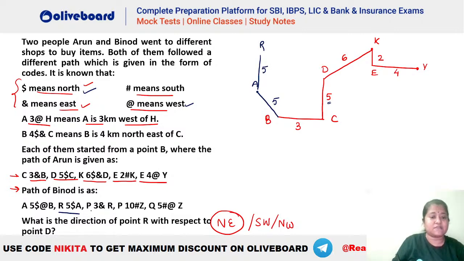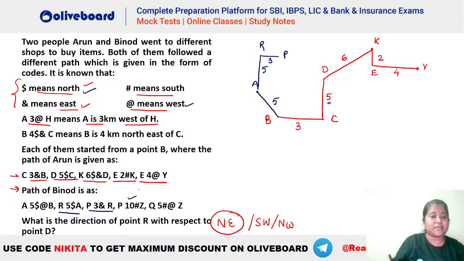Now what is given? We have P is 3 & R. What is the meaning of ampersand here? Ampersand means east. That means P is towards the east of R, something like this. Let's say this is your P and this is your 3. Okay, something like this came.